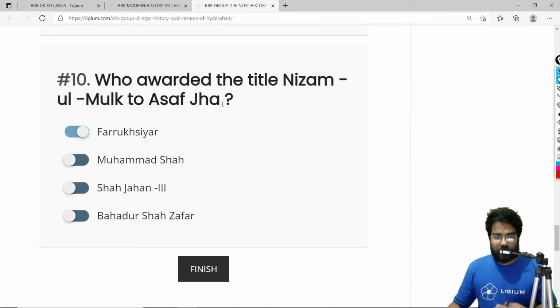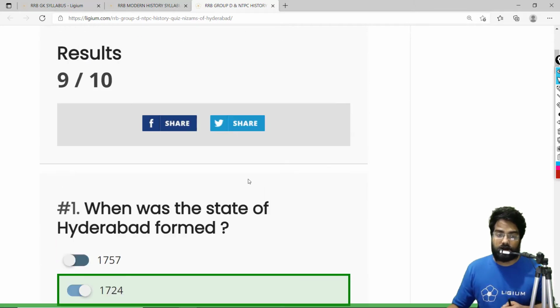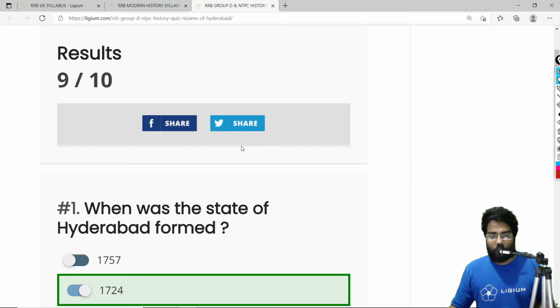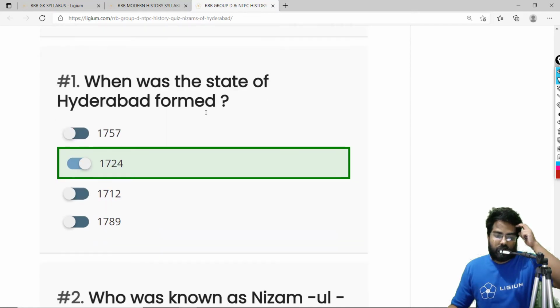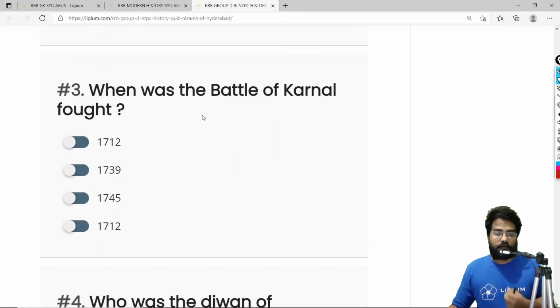Okay, so these were the 10 excellent MCQs. Now let me just click on finish, so that we can check how many of our answers are right. Okay, so one of our answers is wrong. We got the result 9 out of 10. So let us check which answer is wrong. Oh, unfortunately, we didn't mark this answer, question 3.